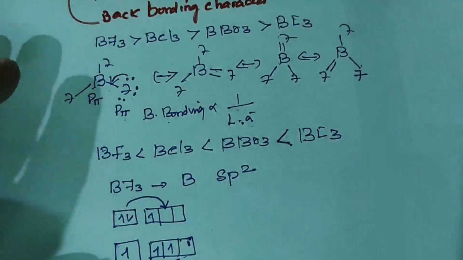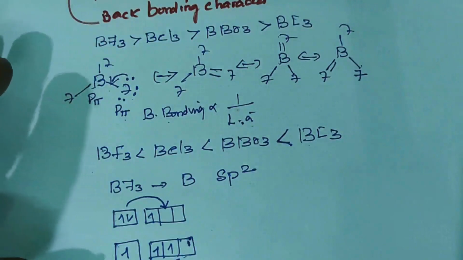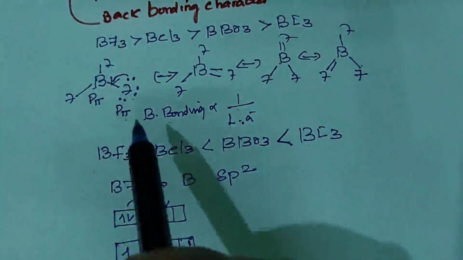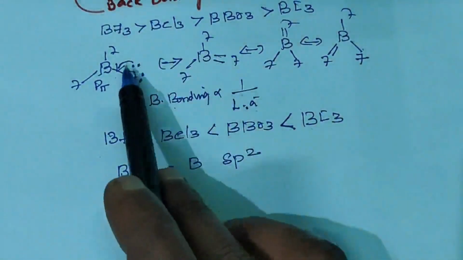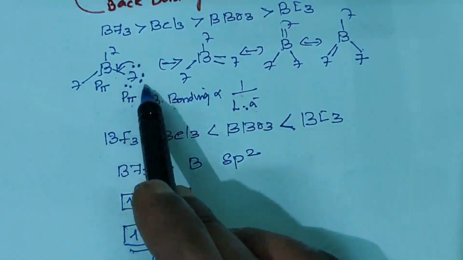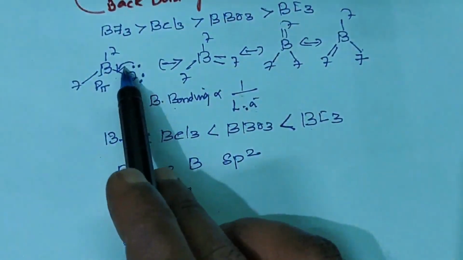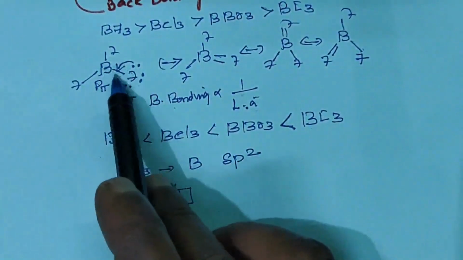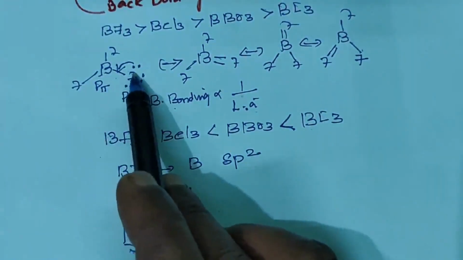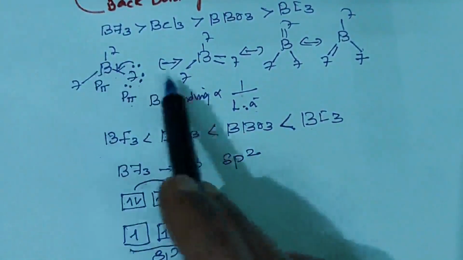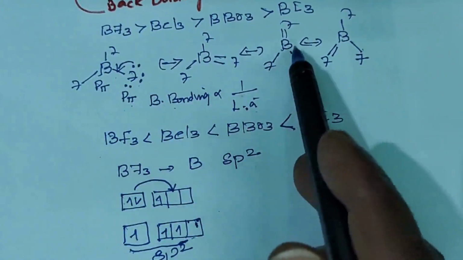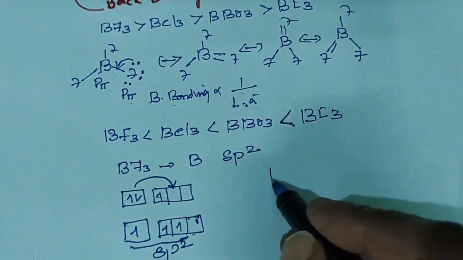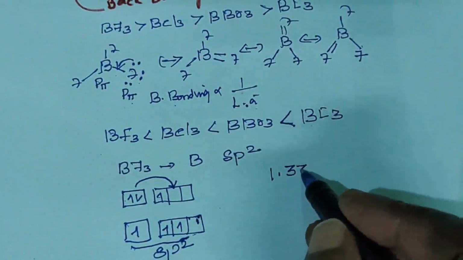Also we think the bond order of BF3 is 1. Is it correct? The bond order of BF3 is 1. Is it correct? No. Why? Due to back bonding character, fluorine is highly electronegative. So due to the high electronegativity of fluorine, the lone pair of electrons is delocalized by resonance in any one of the boron-fluorine bonds. So the bond order is 1.33.